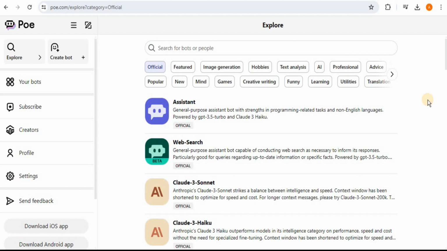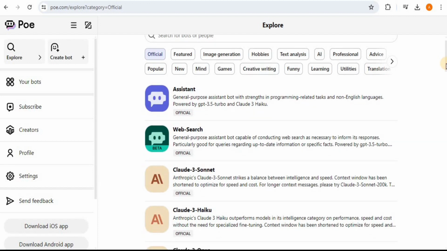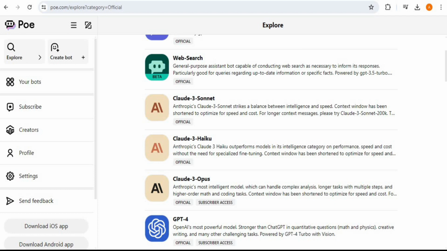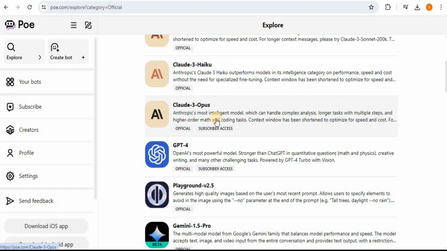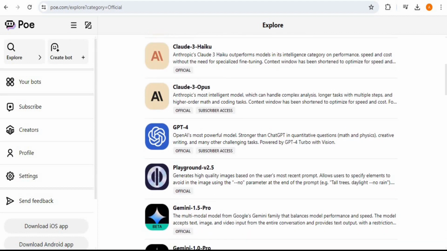But here's the catch. All the LLMs which have this official tag below them are absolutely free and you can use them without upgrading your subscription. But there are certain LLMs like Claude 3 Opus which has a subscriber access tag as well in addition to the official. This means that this LLM does not lie in the free trial and you need to upgrade your subscription in order to use it. Similarly, we have subscriber access for GPT-4 as well. This means that it is not available for the free trial.